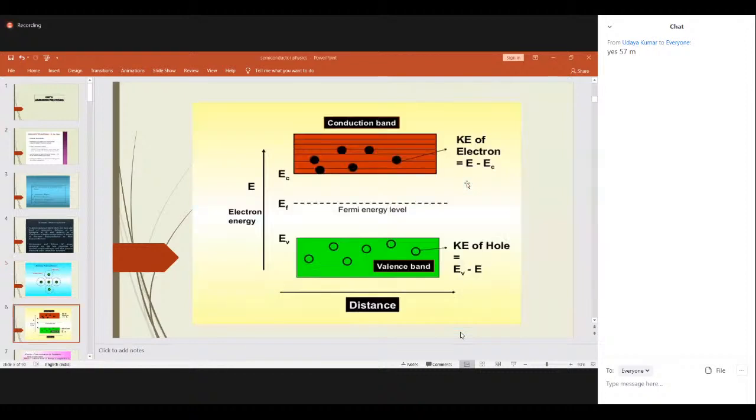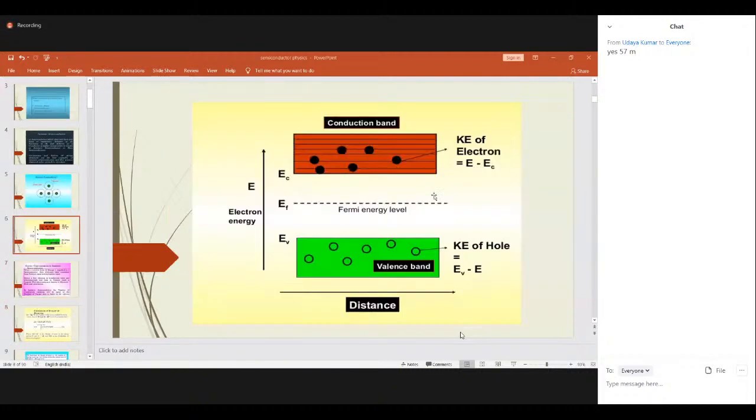Clear now? Now coming to the Fermi energy. See here, the number of electrons in the conduction band will always be equal to the number of holes in the valency band. That is why the Fermi level is always exactly halfway in an intrinsic semiconductor. Here we are discussing all about intrinsic semiconductors, then we'll go for extrinsic semiconductors.